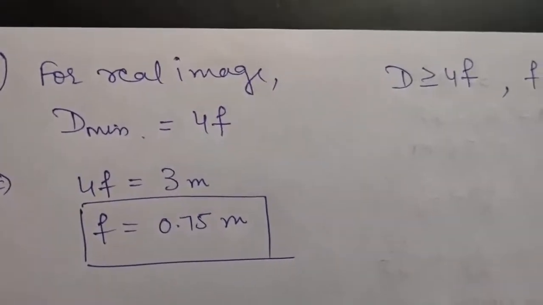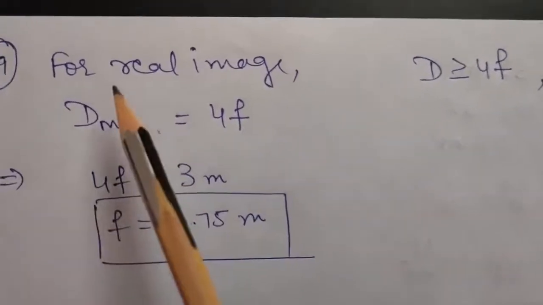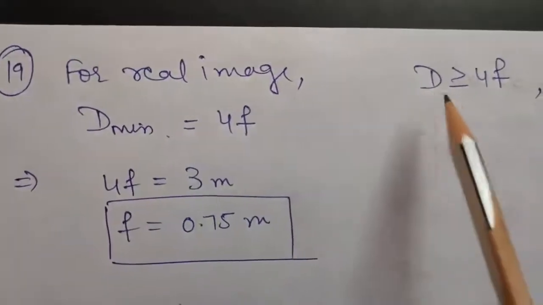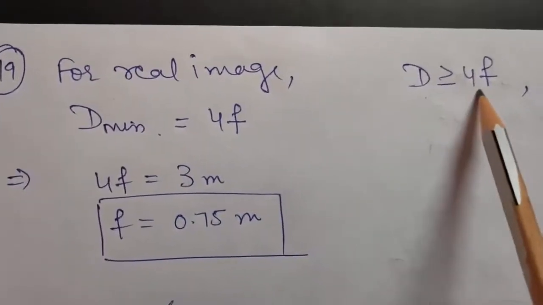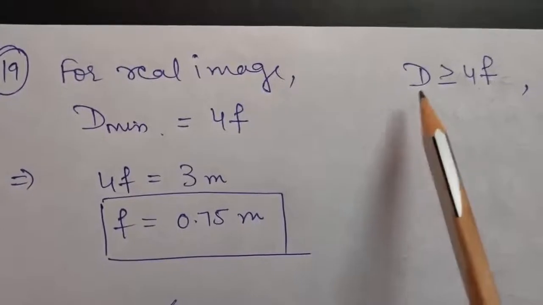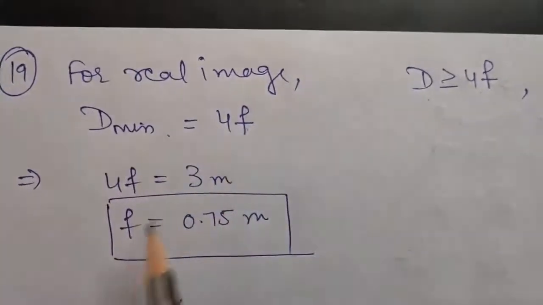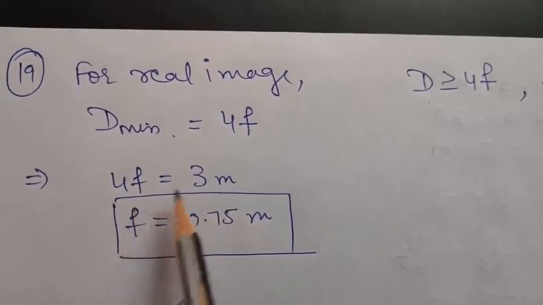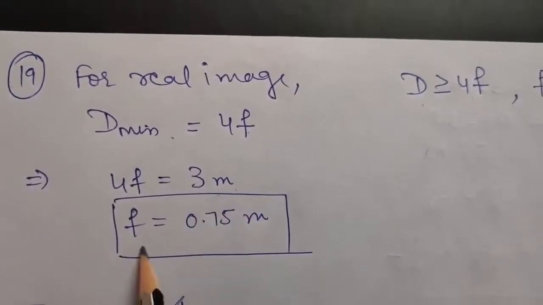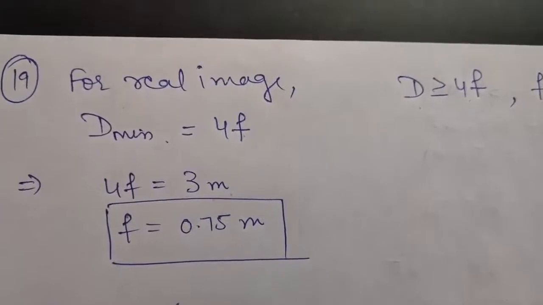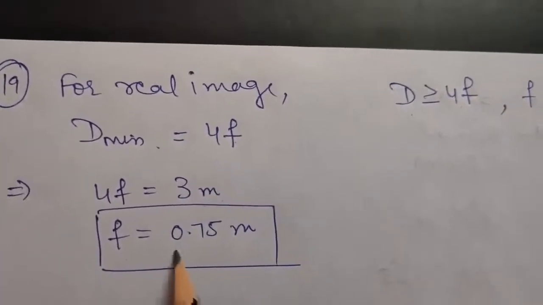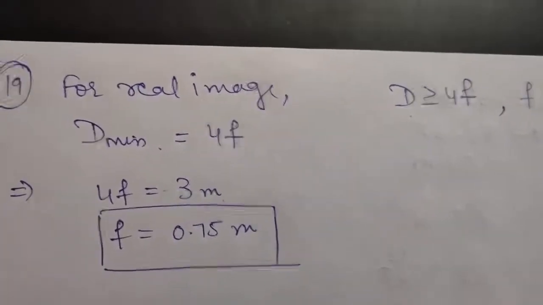Okay, so now as you have studied, for a real image the distance should be greater than or equal to 4f, right? So therefore the minimum distance should be 4f and it is given to be 3, so that means 4f should be equal to 3. From here the focal length will be 0.75 meters. So this is the maximum focal length of the lens.